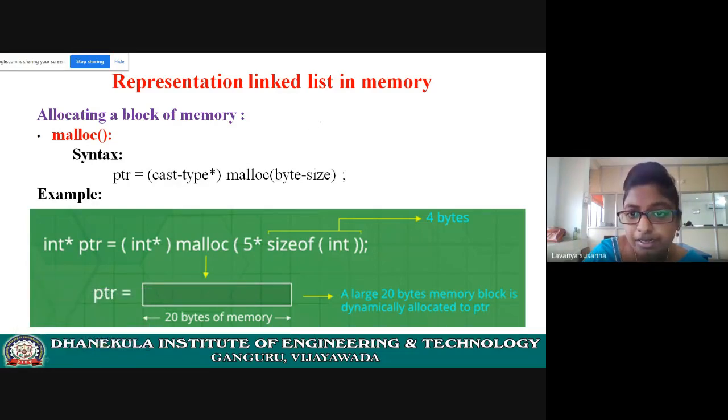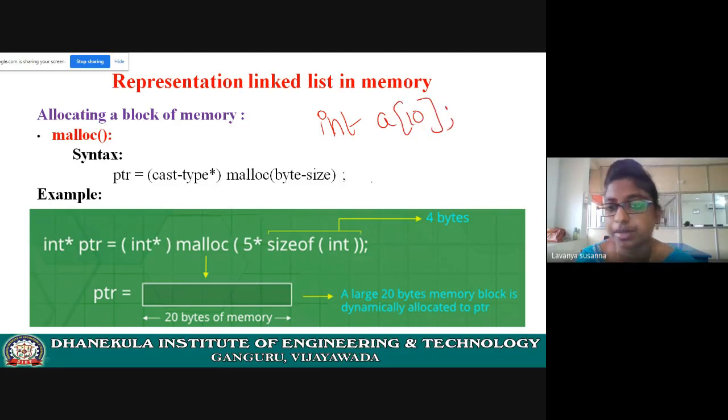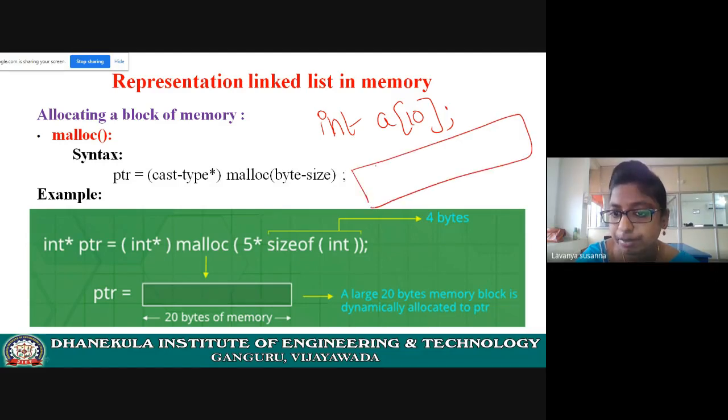For example, see int a[10], you have declared an array variable. Here the array name is a, of type integer. Here 10 continuous memory locations are allocated, 0, 1, 2, so on up to 9. When will the memory be allocated for this variable a?